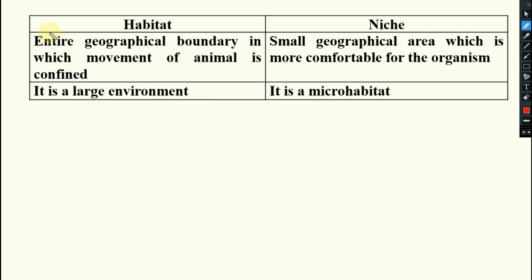See the definition. What is habitat? Entire geographical boundary in which movement of an animal is confined. It is a large environment. What is niche? A small geographical area which is more comfortable for the organism, which is also known as micro habitat.